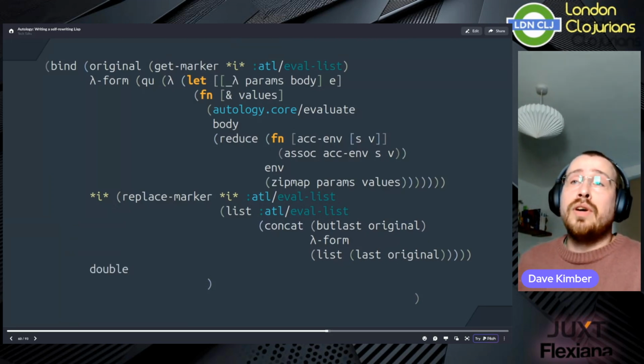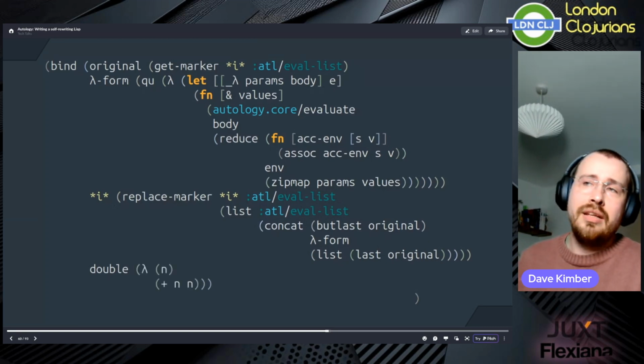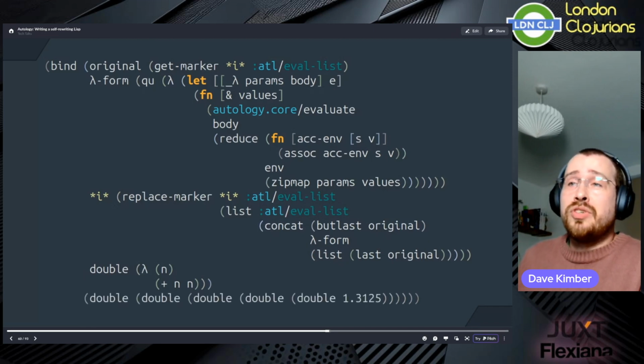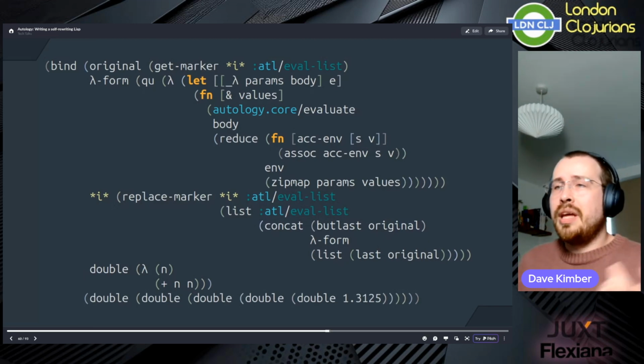So here we can create a function called double. We'll bind this symbol to a function using our new lambda special form. It takes a number n and adds it to itself. Then we can immediately invoke this new function a bunch of times to end up with a predictable answer.